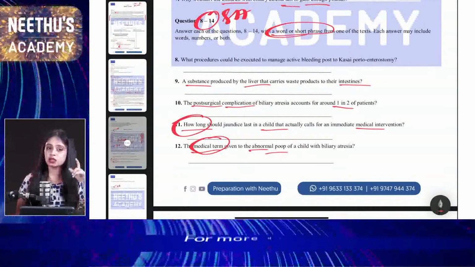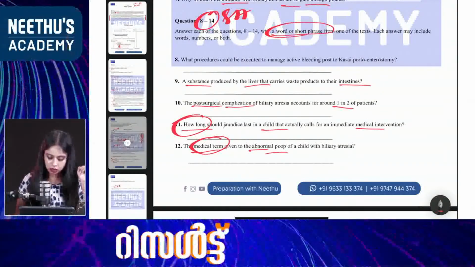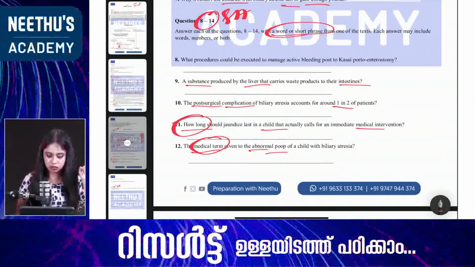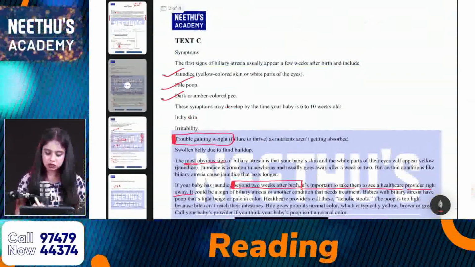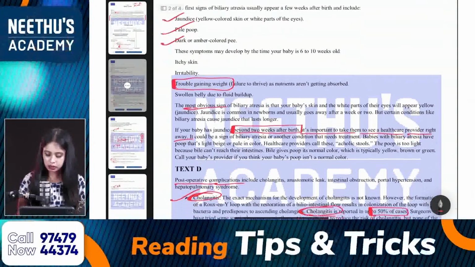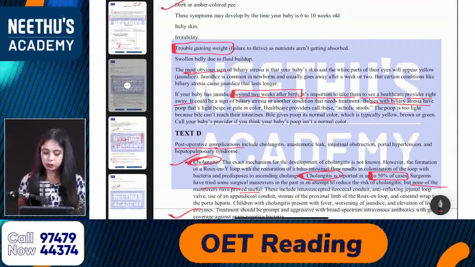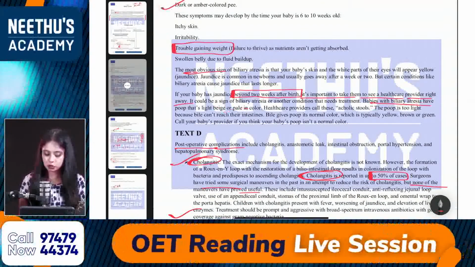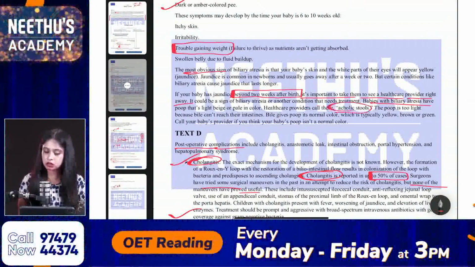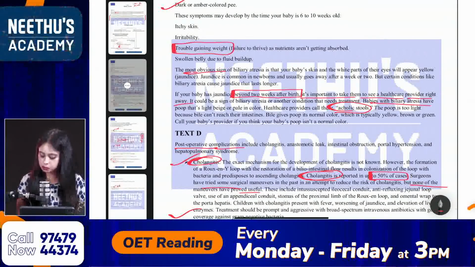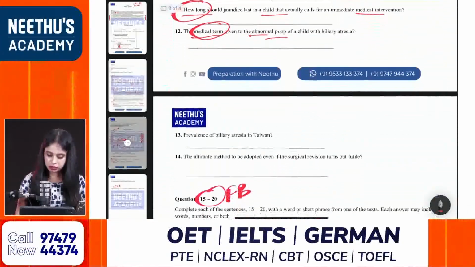Please be careful about the spelling. It's not alcoholic. It is acholic. Okay, it's acholic stools, ACHOLIC. That is mentioned in the passage, which is again in text C. Babies with biliary atresia have poop that's light beige or pale in color. Healthcare providers call these acholic stools. Don't write the spelling incorrectly. It is acholic stools. All right. Yes, correct answer.